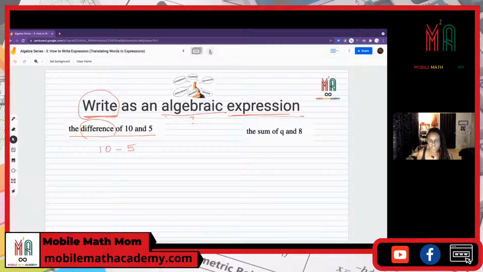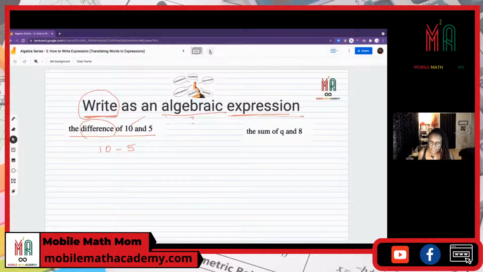It's very important. If it says the difference of 10 and 5, 10 is the first number that you see, so we're writing 10 first and then 5. Now, is that a hard and fast rule? Not so much, but it just depends on what the question says.